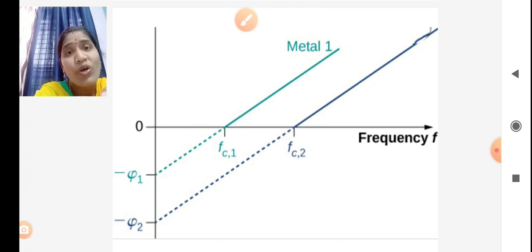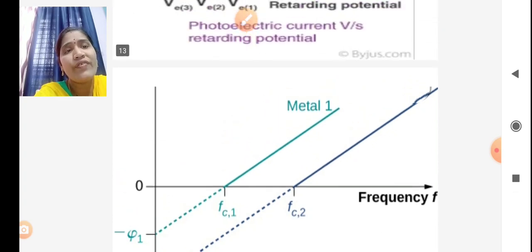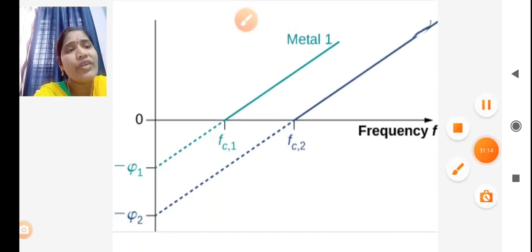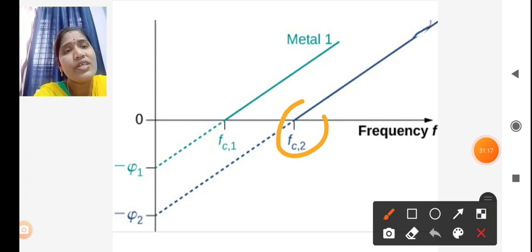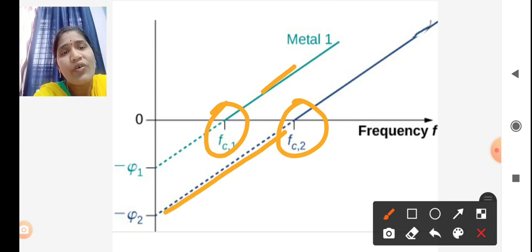Now, how does the stopping potential depend on the frequency? From this graph, this is frequency 1. Suppose this is white color light and suppose this is red color light. Different frequencies of light have different stopping potentials. Look, this is stopping potential 1 and stopping potential 2.